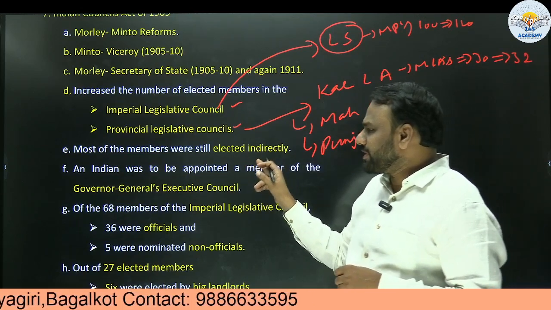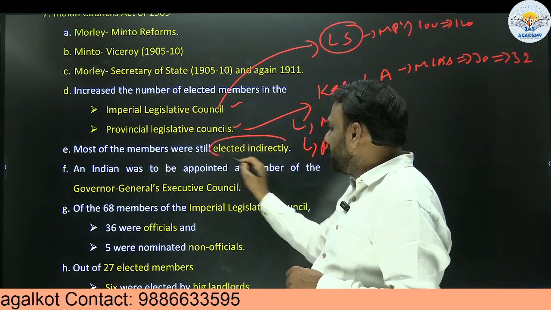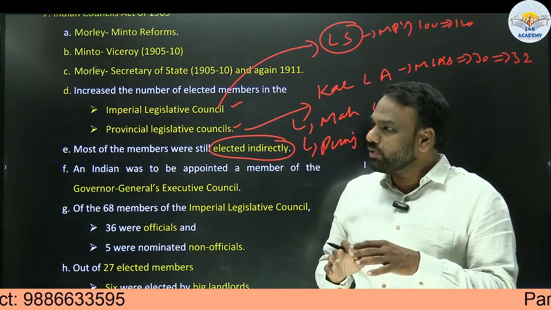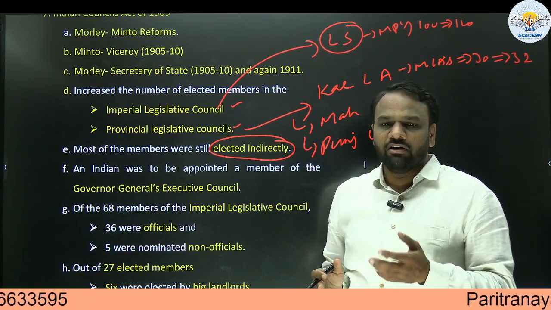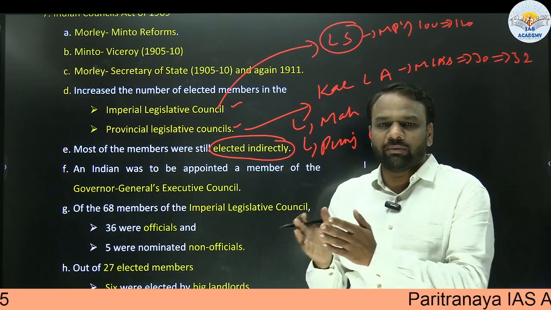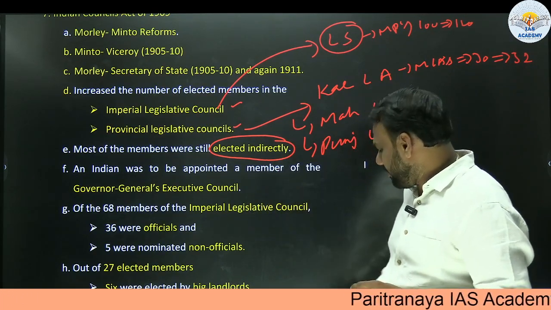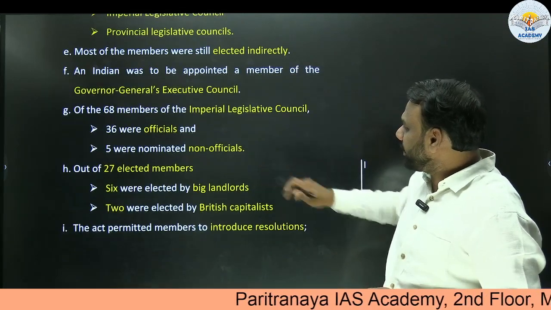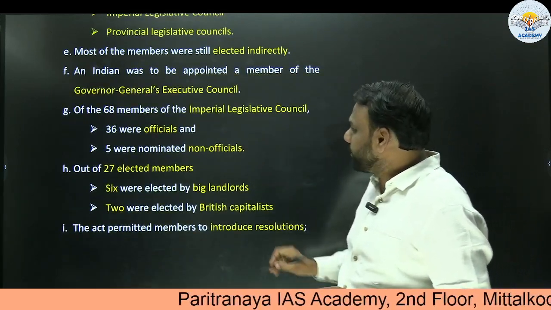Next, most of the members were still elected indirectly. It means few of the members were elected directly, but most of them were elected indirectly. Few of them elected directly and few of them elected indirectly. So if you remember this much, it is sufficient. Next, an Indian was to be appointed a member of the Governor General's Executive Council.